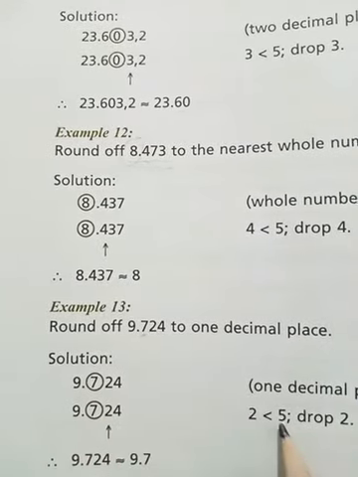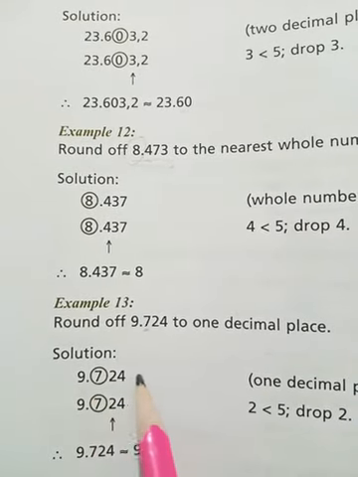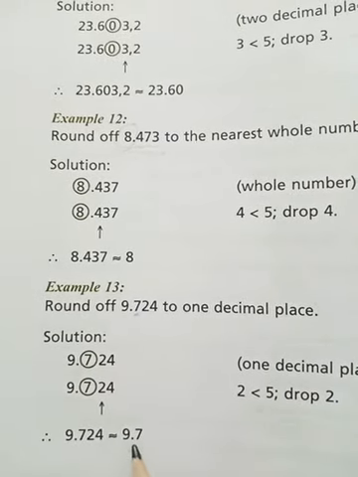2 is less than 5. So what will we do? We will do nothing with this number and just drop all the numbers right to it. So 9.724 will become 9.7.